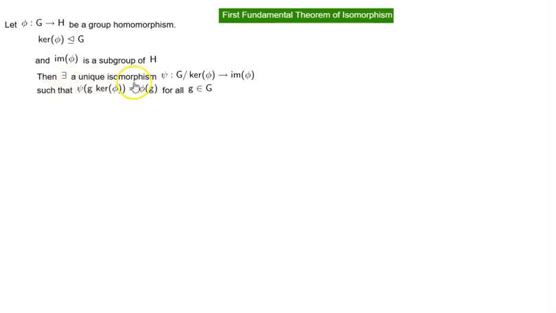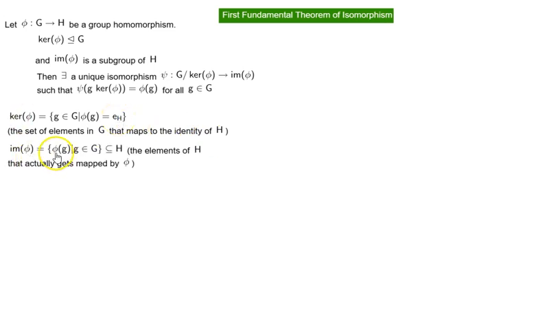Then there exists a unique isomorphism psi which maps the quotient group G by kernel of phi to image of phi, such that psi of g times kernel of phi is equal to phi of g for all g in G. Now here we know that kernel of phi is the set of elements in G that map to the identity of H, and image of phi is the set of elements phi of g, which is a subset of H, or in other words the elements of H that actually get mapped by phi.